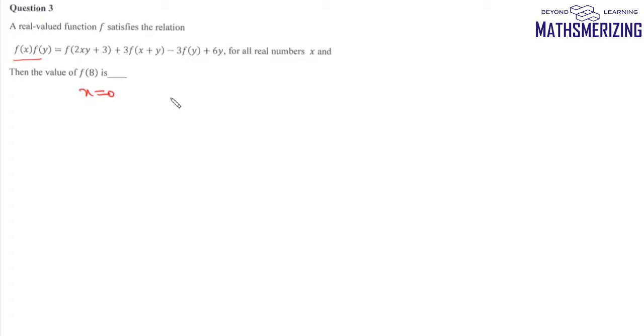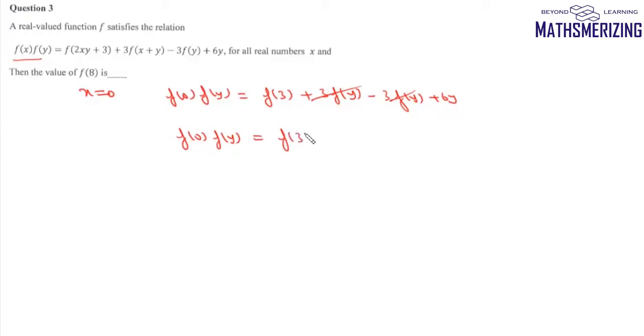So we'll put x as 0, we'll get f(0) into f(y), and this is f(3) plus 3f(y) minus 3f(y) plus 6y. Now here we can cancel 3f(y) with 3f(y). So from here we can write f(0) into f(y), and this is equal to f(3) plus 6y.